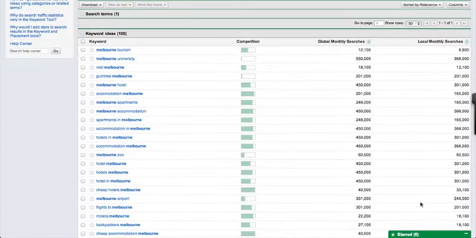So as a result, what we'll see is the top yield searches, those things that generate the most results or the highest volumes, as well as a competition comparison to show specifically where our competition is best placed, or where our competitors are the strongest in their particular areas. The higher the green bar here, the greater the competition, in accordance with this general search term. We'll get into that a little bit more later on, but you can start to get a sense now.